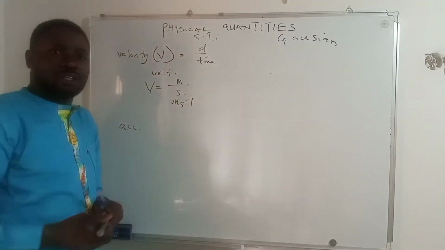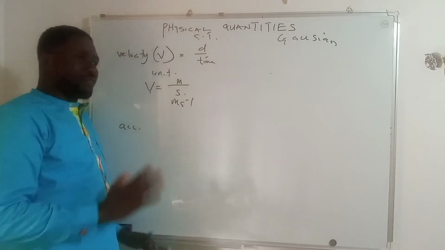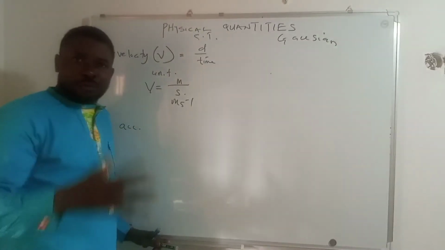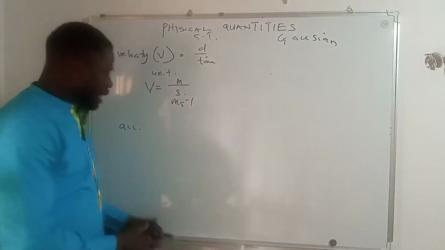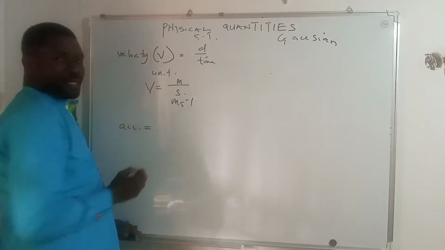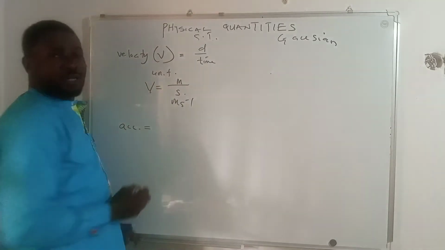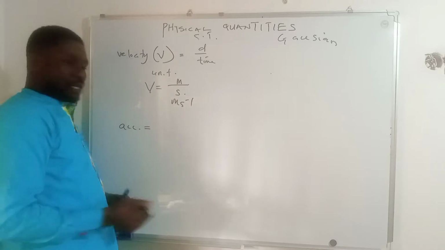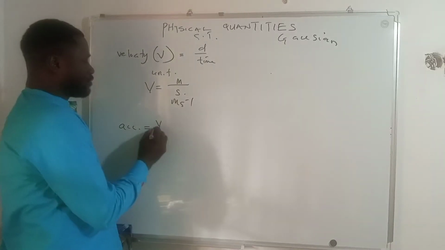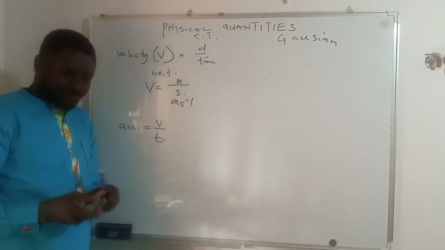Acceleration. We want to know the unit of acceleration. For you to get the unit of acceleration, you must remember the formula of acceleration. Acceleration is defined as the ratio of the rate of change of velocity, which means acceleration is velocity all over time.